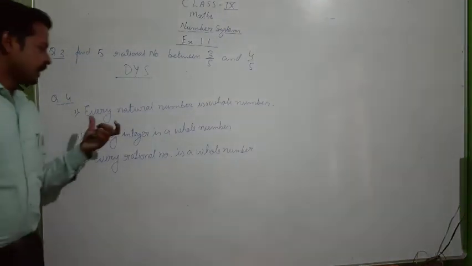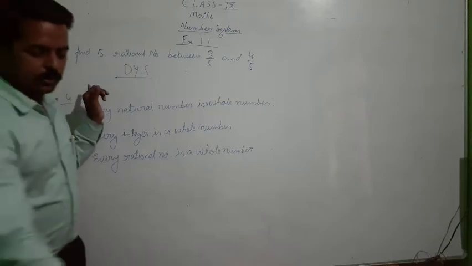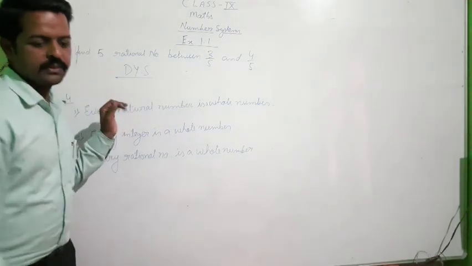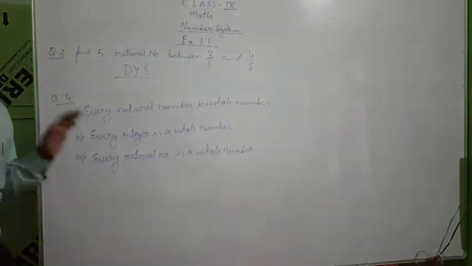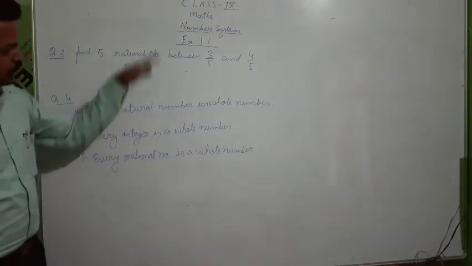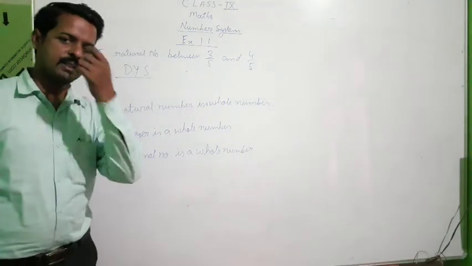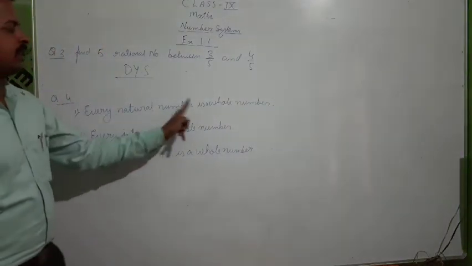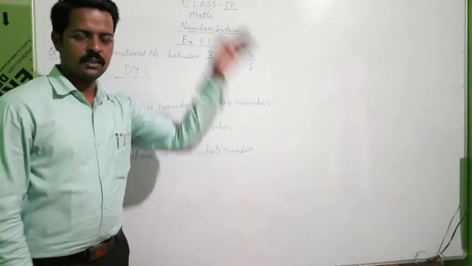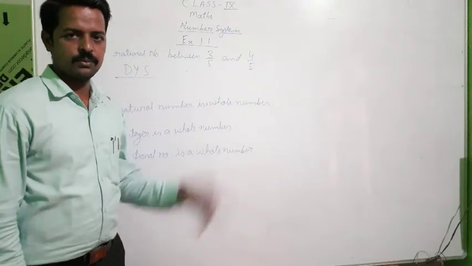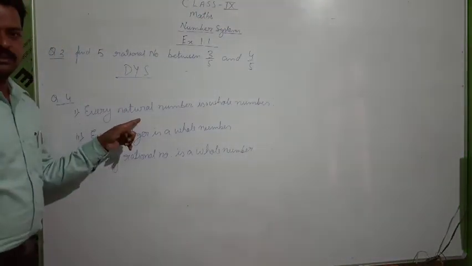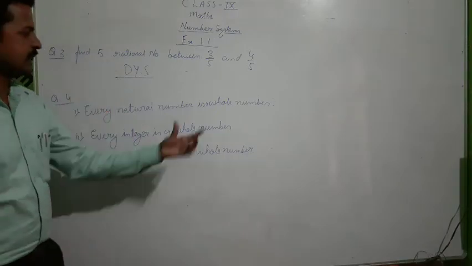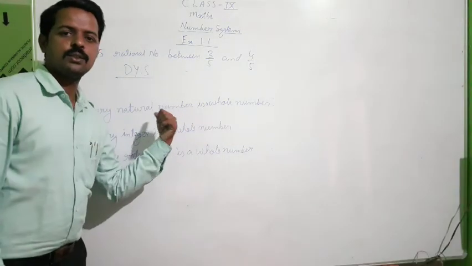Question number 4. State whether the following statements are true or false. Give reason for your answers. I think you all can also answer this question if you have seen the video carefully. What is the question? Every natural number is a whole number. Downwards or upward? It is downwards. Every natural numbers means 1, 2, 3, 4 are all present in whole number. So the answer is true.